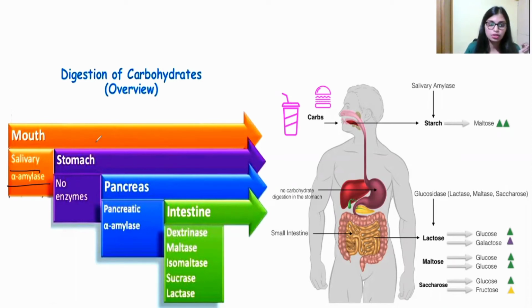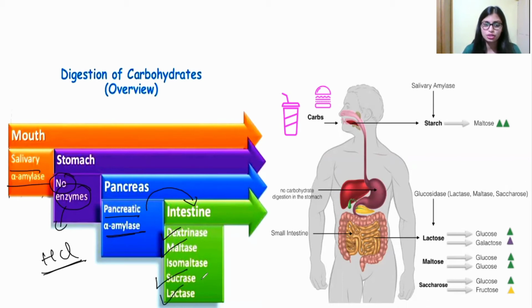Okay, so next come to the stomach. Here no enzymes are present, so instead of enzymes, HCl is helpful for the digestion. Next, the pancreas. The pancreas produces pancreatic amylase enzyme that is transferred to the small intestine for the digestion. In the intestine itself, many specific enzymes are there: dextrinase for the breakdown of dextrin, maltase for the breakdown of maltose, sucrase for sucrose, and lactase for lactose. So this is the overview of carbohydrates.